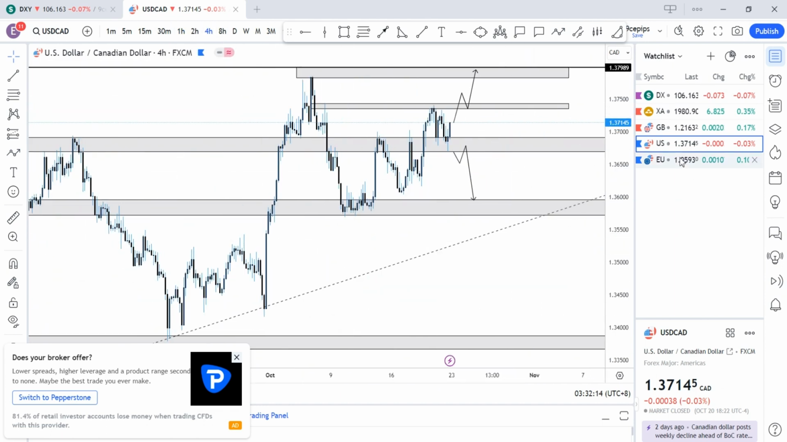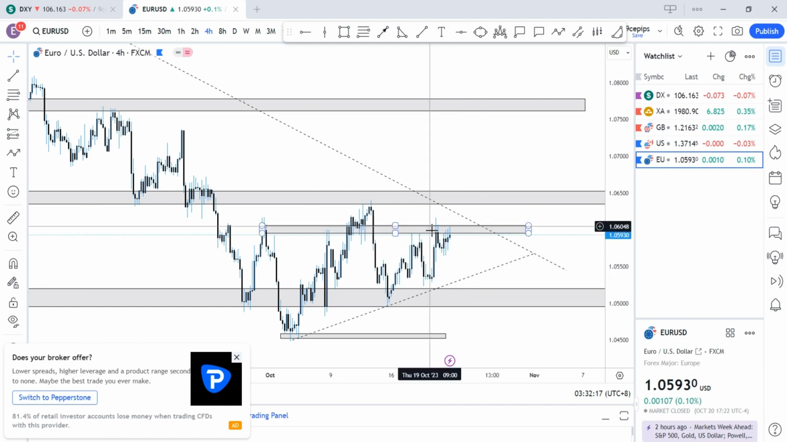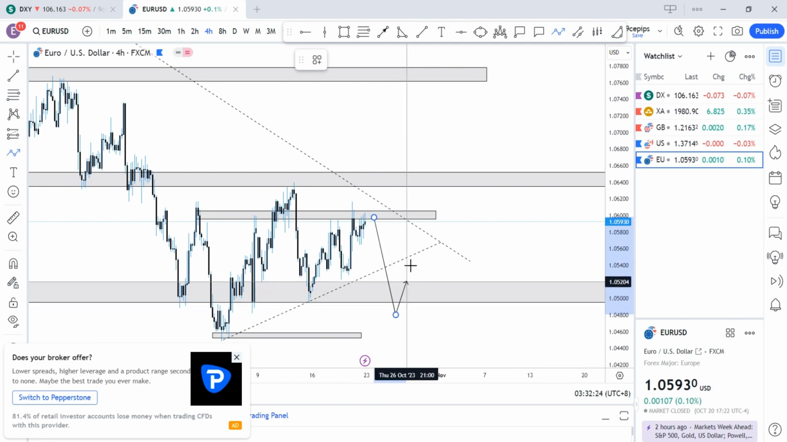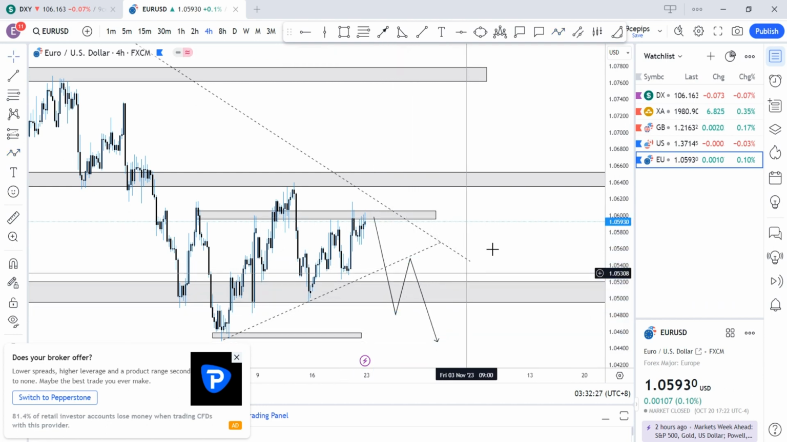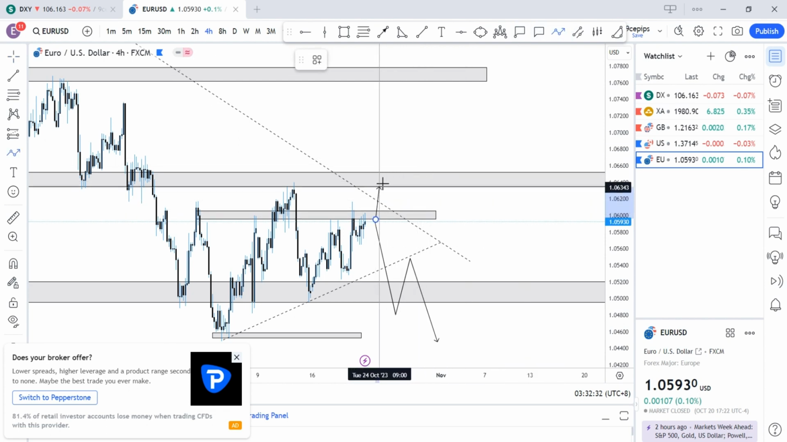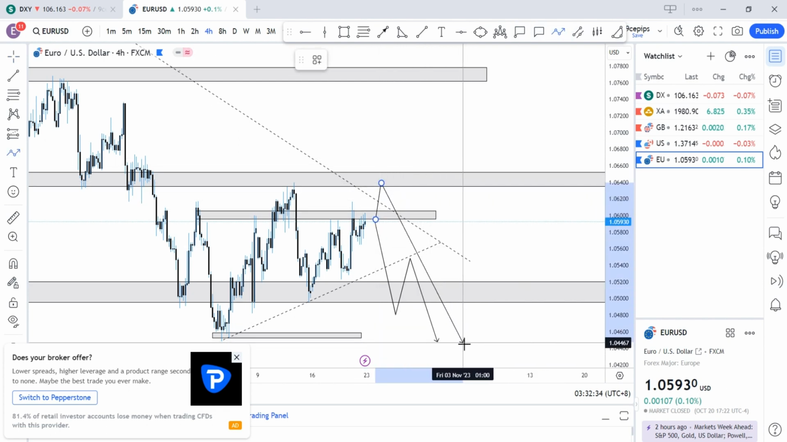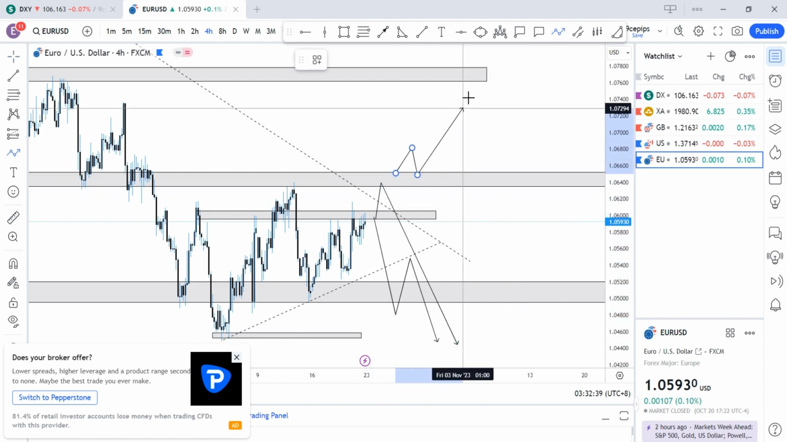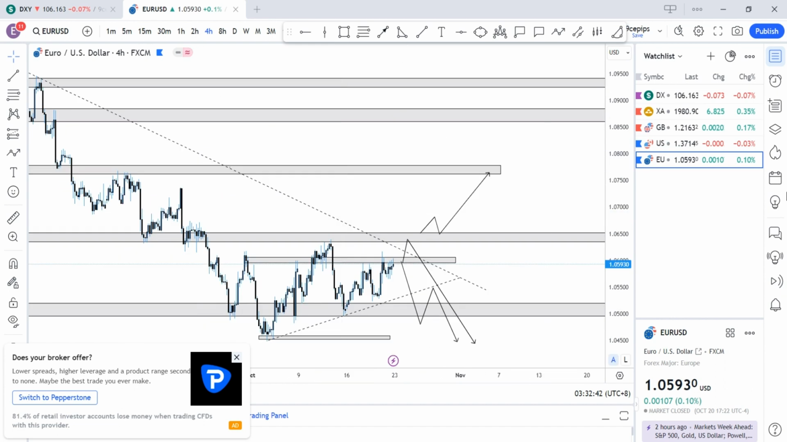And lastly, for the bonus, Euro USD, so much the same as GU, because they correlate. So I'm anticipating a continuation of this bearish movement, or we could get a fake out to come back to this region here and continue to the downside. I'll only be bullish on Euro USD if price breaks this region. Okay, let's see how that plays out.